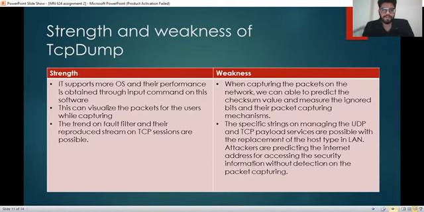And talking about the weaknesses of this tool, when capturing the packets on the network, we can predict the checksum value and measure the ignored bits in the packet capturing mechanisms. The main specific strengths in managing UDP and TCP payload services are possible with the replacement of the host type in the LAN. Attackers are predicting the internet address for accessing the security information without detection on the packet capturing. This could be the main weakness.